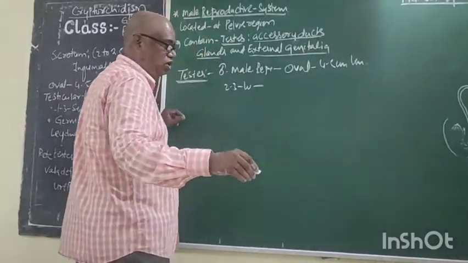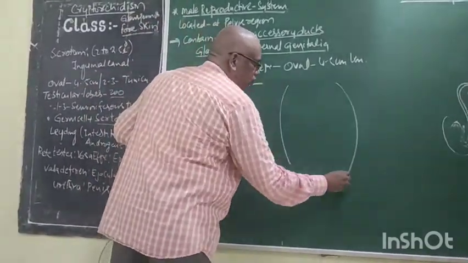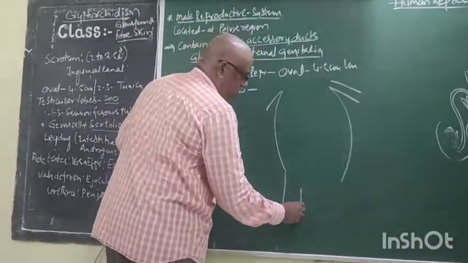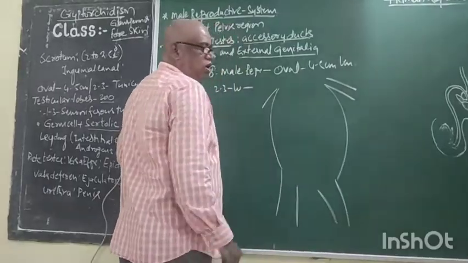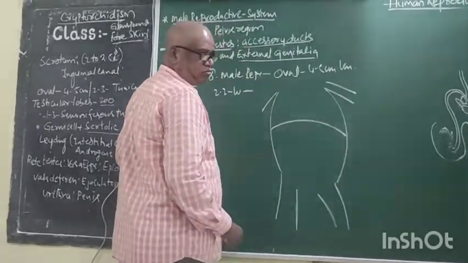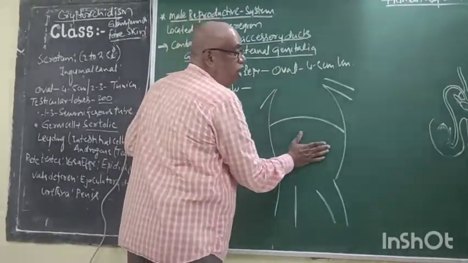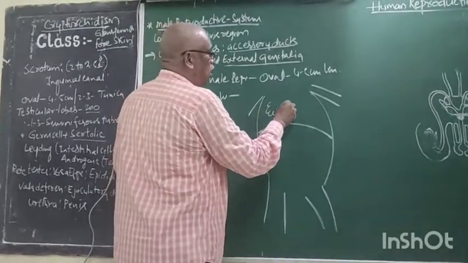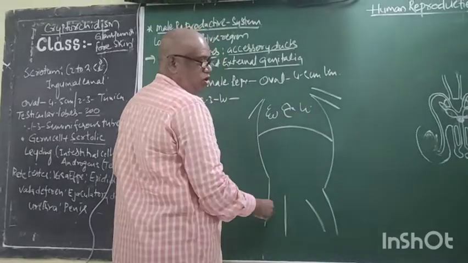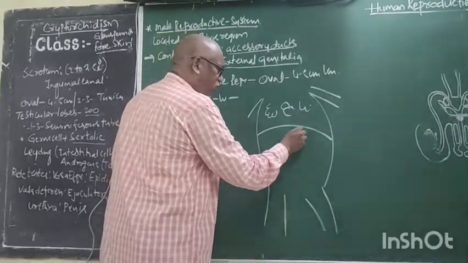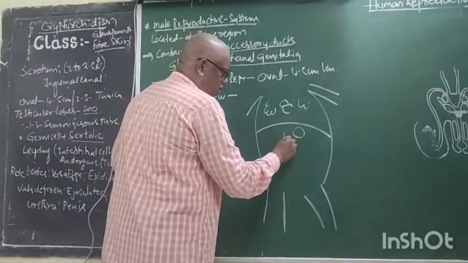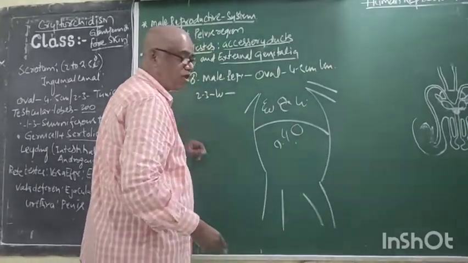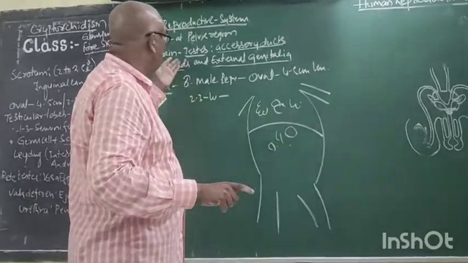See, this is our body. Now these are the forelimbs, and these are the hindlimbs. What is this? Diaphragm. Thoracic cavity, abdominal cavity. In the thoracic cavity, you know, there are the heart and lungs. In the abdominal cavity, the liver, stomach, kidneys, all internal organs are there. But now, what is the organ?